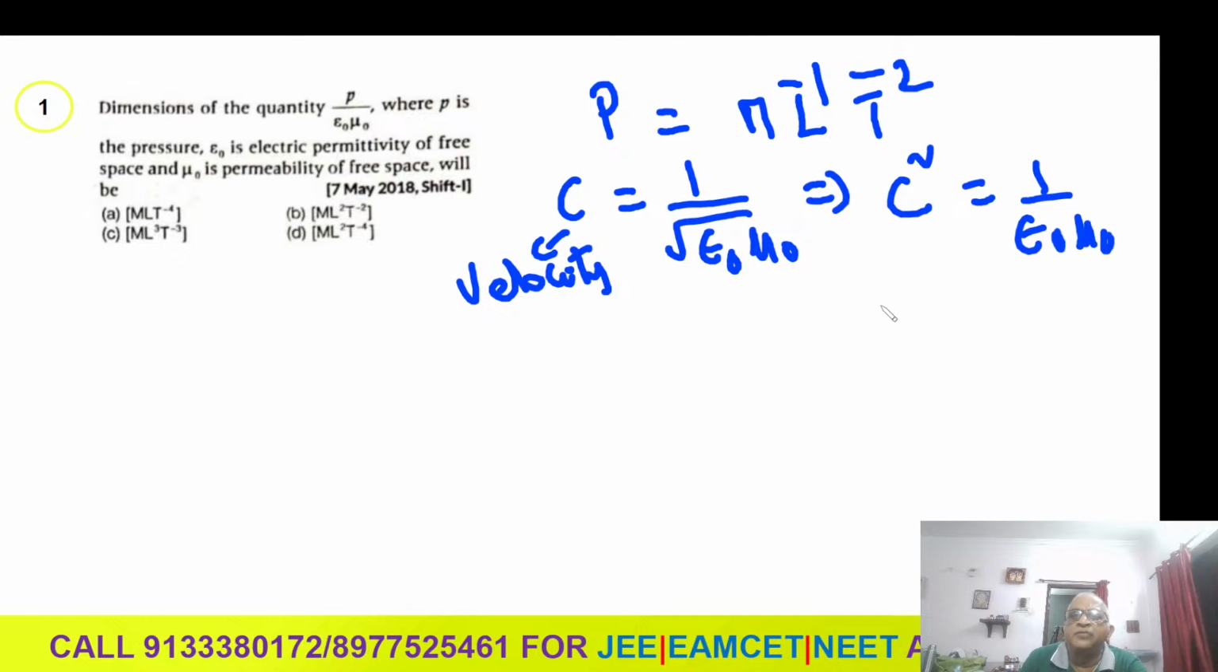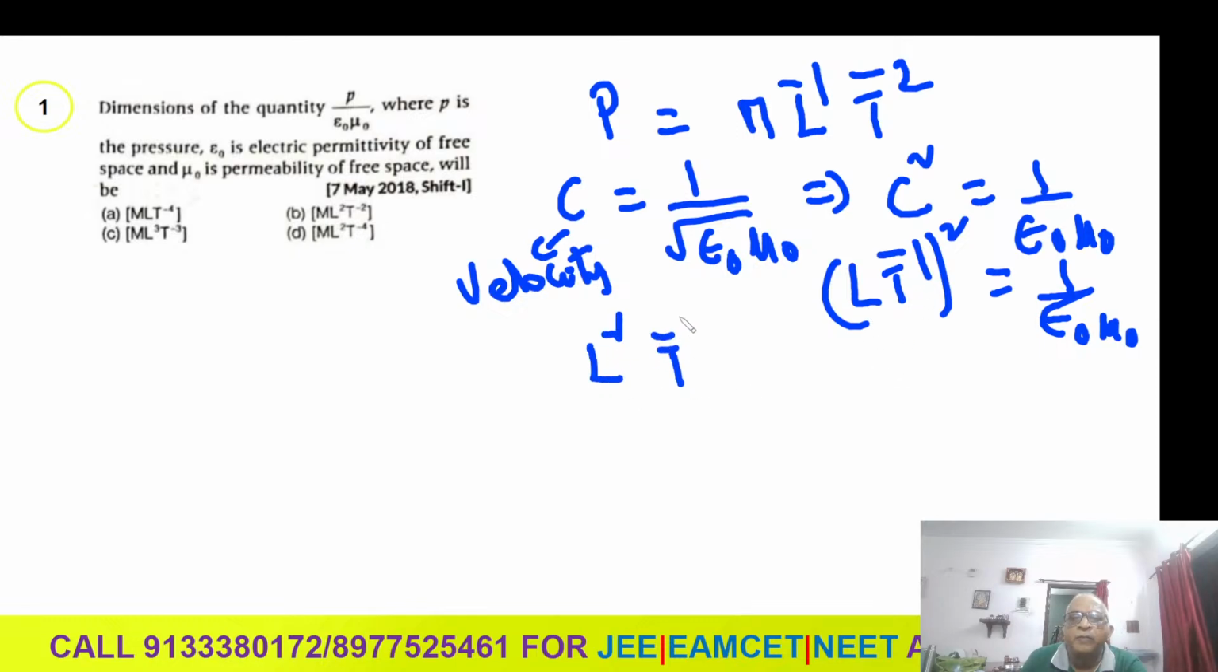C means velocity. The velocity dimension formula is LT minus 1, whole square. That is the dimension formula of 1 by epsilon naught mu naught. Then it can be written as L square T to the power of minus 2 is the dimension formula of 1 by epsilon naught mu naught. This is from electromagnetic waves, where the velocity of light is 1 by root of epsilon naught mu naught.